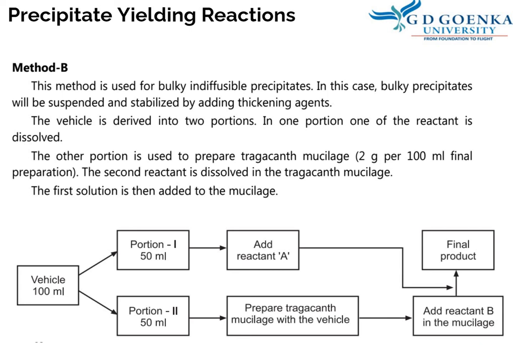So for precipitate yielding reactions which are bulky, in that case you need to have a suspending agent. Here they have used a tragacanth mucilage. In method A, no surfactant, no suspending agent was required. So simply if it was a preparation of 100 ml, it was divided into two portions, 50 ml, 50 ml, and each portion different drug or different reactant was added, and then finally the two portions were mixed with each other with stirring. So the precipitates were light and diffusible. Now what will happen in the case when the ingredients are such that they are bulky and they are not diffusible? In those cases, method B can be followed by picking up a right suspending agent or thickening agent.